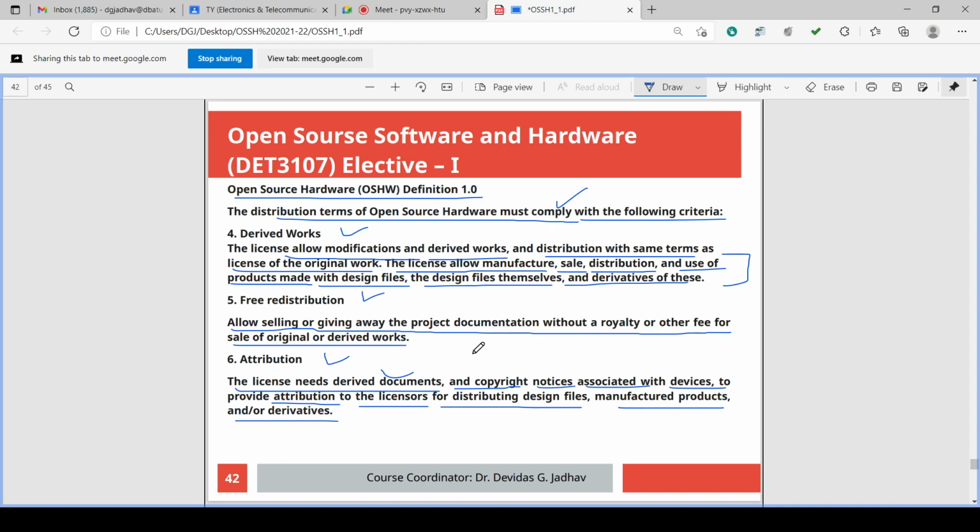These are called attributes. So the attribution is there. The derived work again should have attribution. So for getting the license, the license needs the derived document and copyright notices associated with the device, to provide the attribution to the licensor for distributing design files, manufactured products and derivatives. So attribution is allowed.